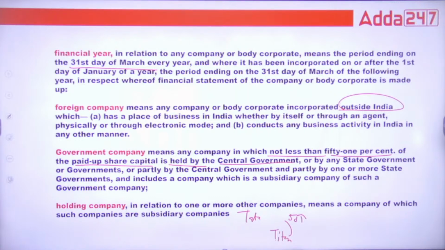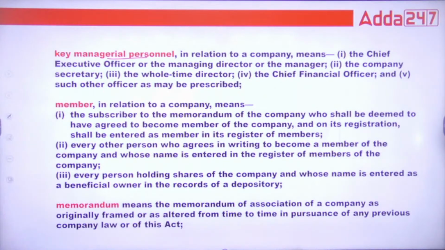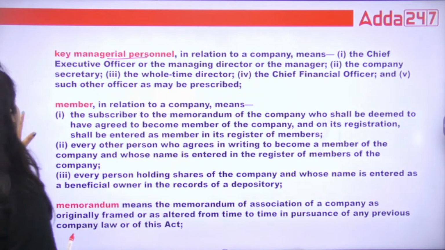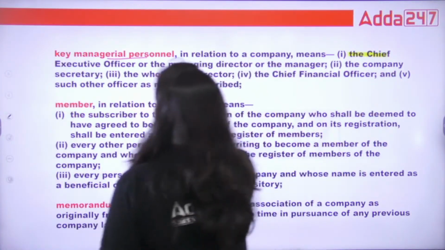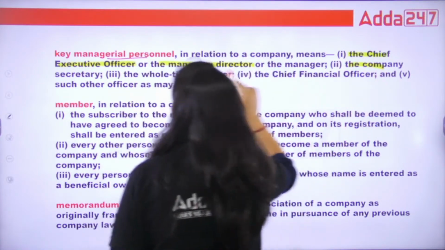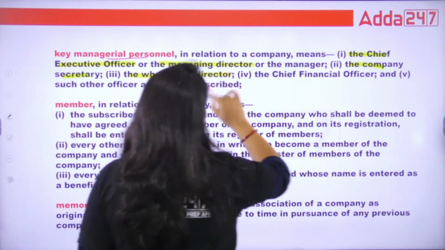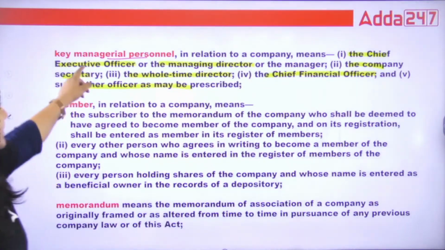The next one is key managerial personnel. What is key managerial personnel? As you can see here, the chief executive officer, the managing director, the company secretary, the whole-time director, the chief financial officer, and such other officers. That includes this.